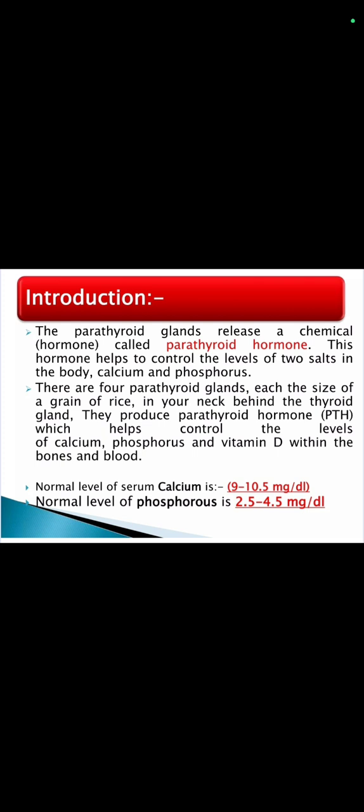Normal level of serum calcium is 9 to 10.5 mg/dl. Normal level of phosphorus is 2.5 to 4.5 mg/dl. Definition of hypoparathyroidism: it occurs due to hyposecretion of PTH by the parathyroid gland, characterized by decreased calcium level and hyperphosphatemia.